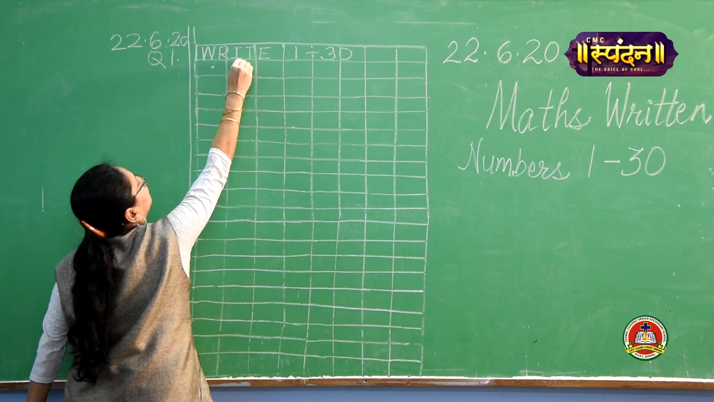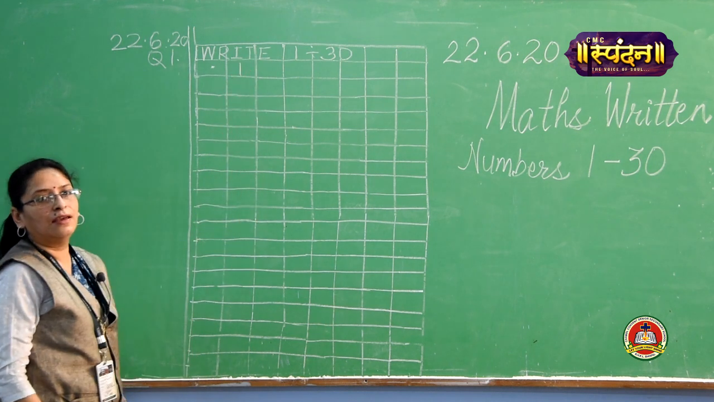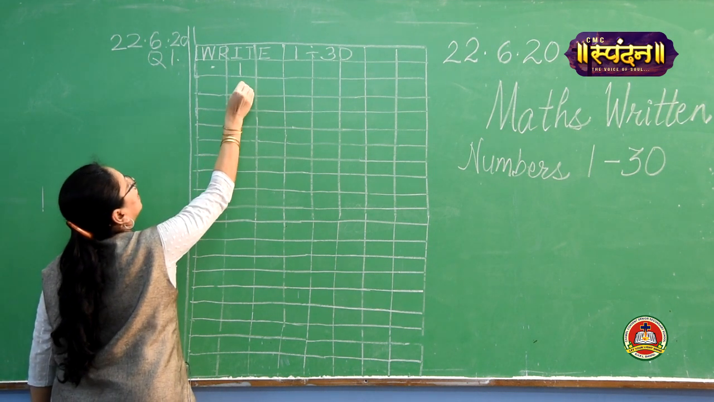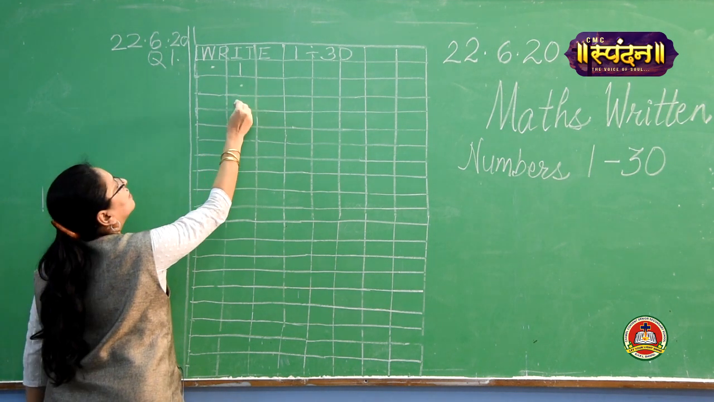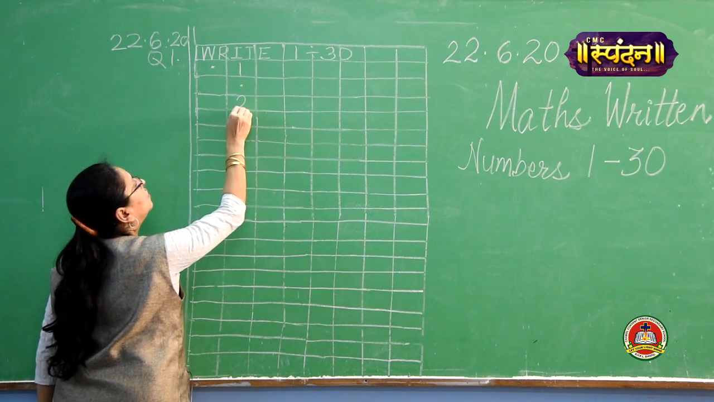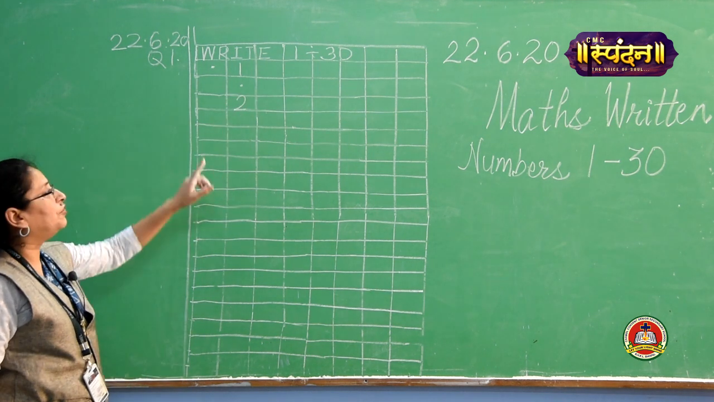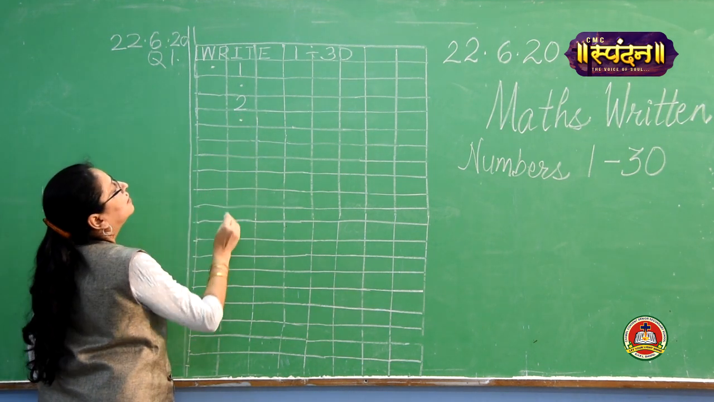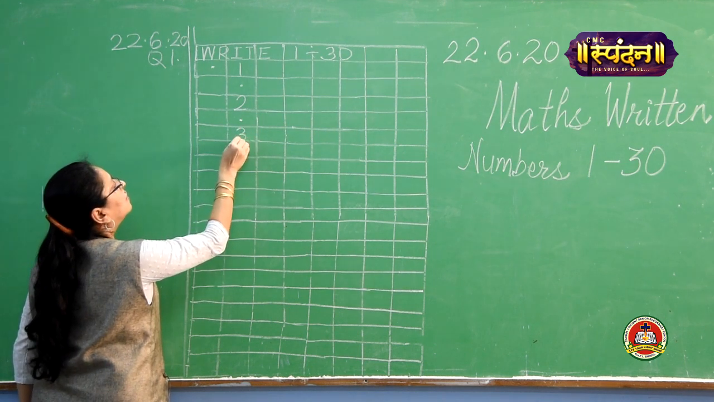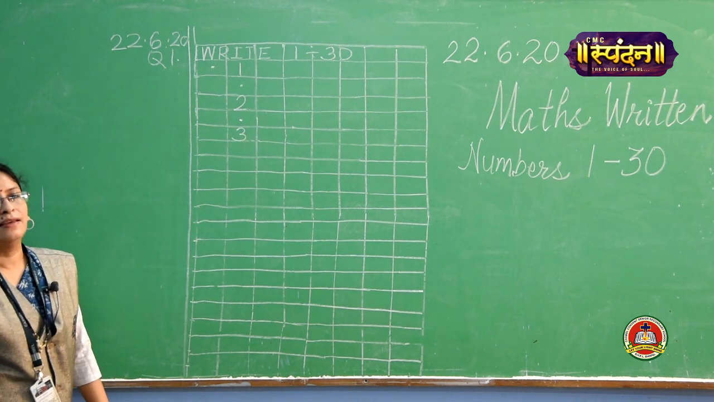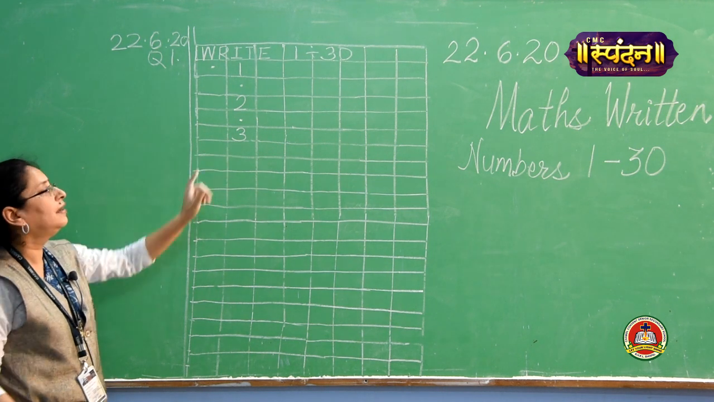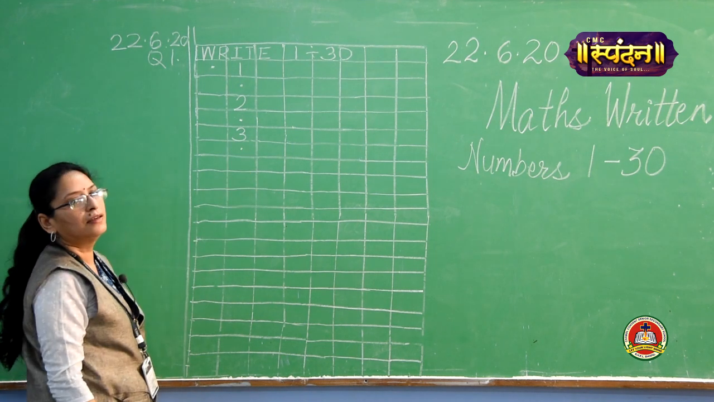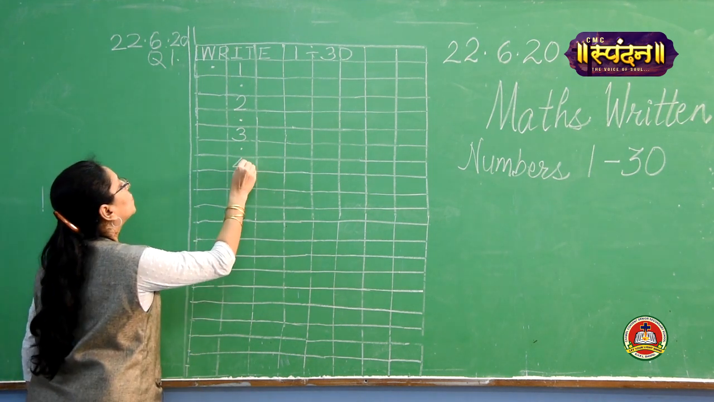Write number 1. Have you written number 1? After that, again put 1 dot. That is, we are skipping this box. Then write number 2. Have you written number 2? Then again put 1 dot. Write number 3. Have you written number 3? Again we have to skip the box. You put 1 dot here. Then write number 4.